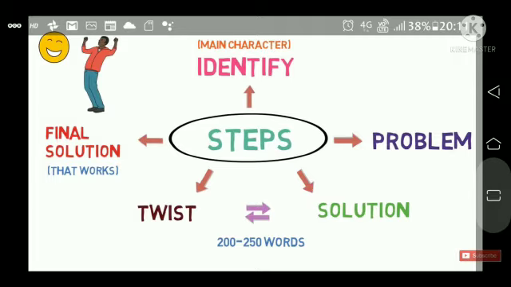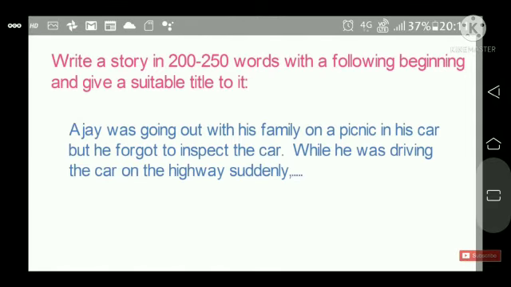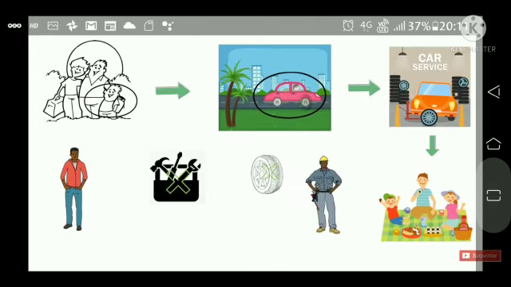Now see, the story would be about 200 to 250 words. So here is one example of a story: Ajay was going out with his family on a picnic in his car, but he forgot to inspect the car, while he was driving the car on the highway suddenly.